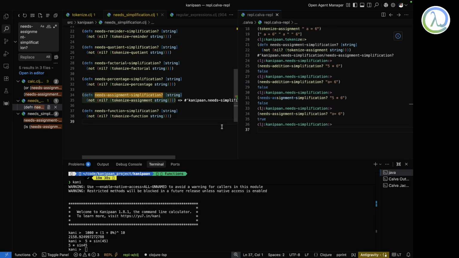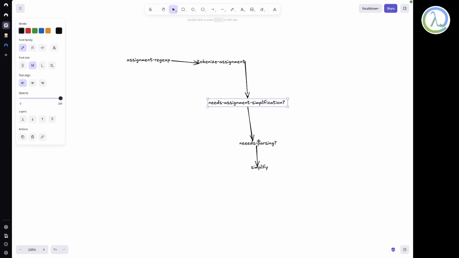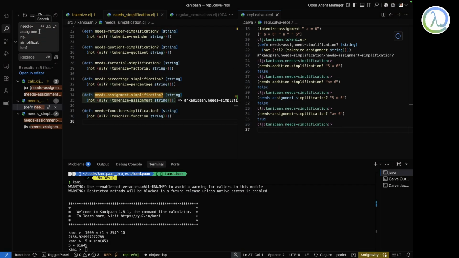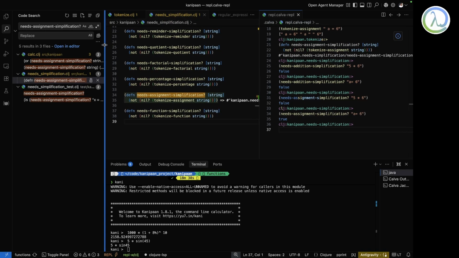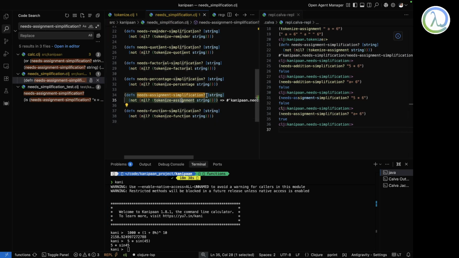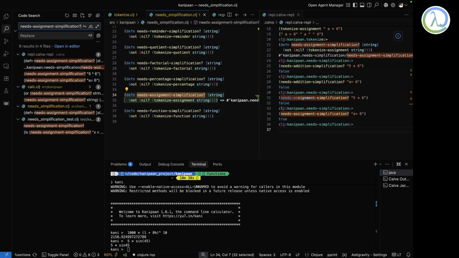This goes to another function, needs parsing. This is one of the ultimate functions that determines whether the thing should be parsed or not. Needs parsing, where is it?